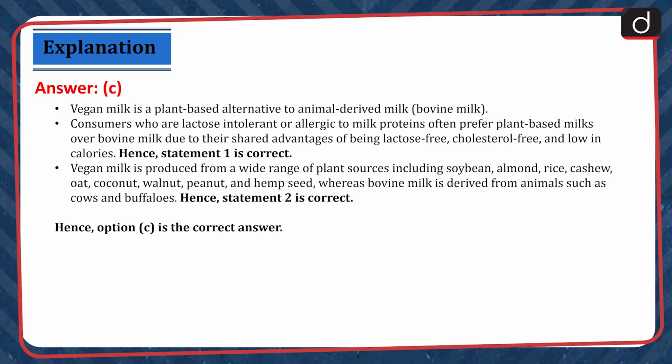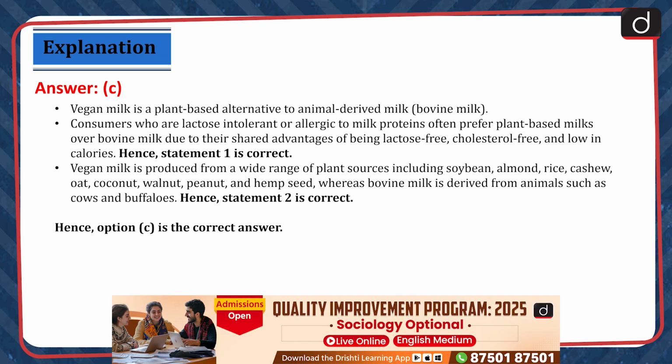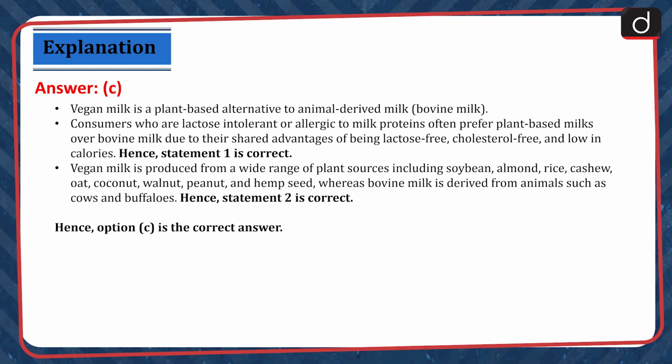Vegan milk is a plant-based alternative to animal-derived milk or bovine milk. Consumers who are lactose intolerant or allergic to milk proteins often prefer plant-based milks over bovine milk due to their shared advantages of being lactose-free, cholesterol-free, and low in calories. Hence, statement 1 is correct. Vegan milk is produced from a wide range of plant sources including soybean, almond, rice, cashew, oat, coconut, walnut, peanut, and hemp seed, whereas bovine milk is derived from animals such as cows and buffaloes. Hence, statement 2 is correct. Hence, option C is the correct answer.